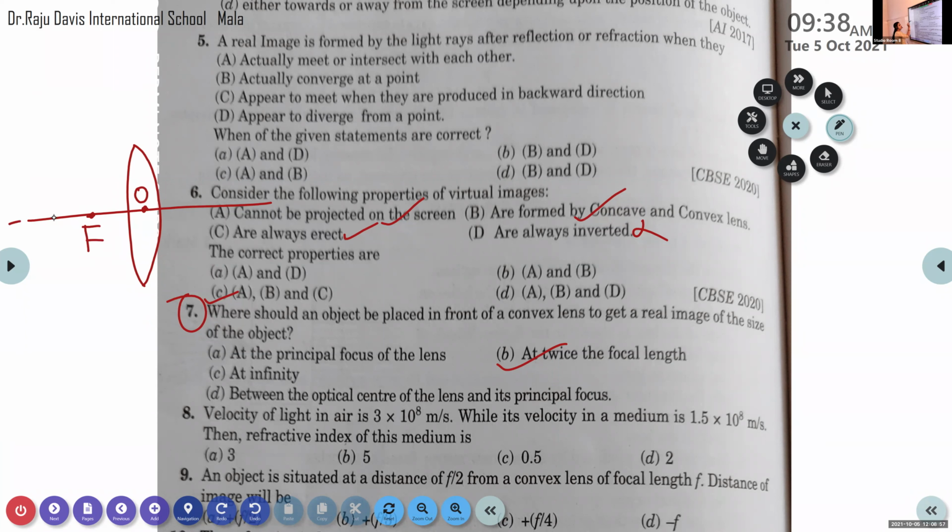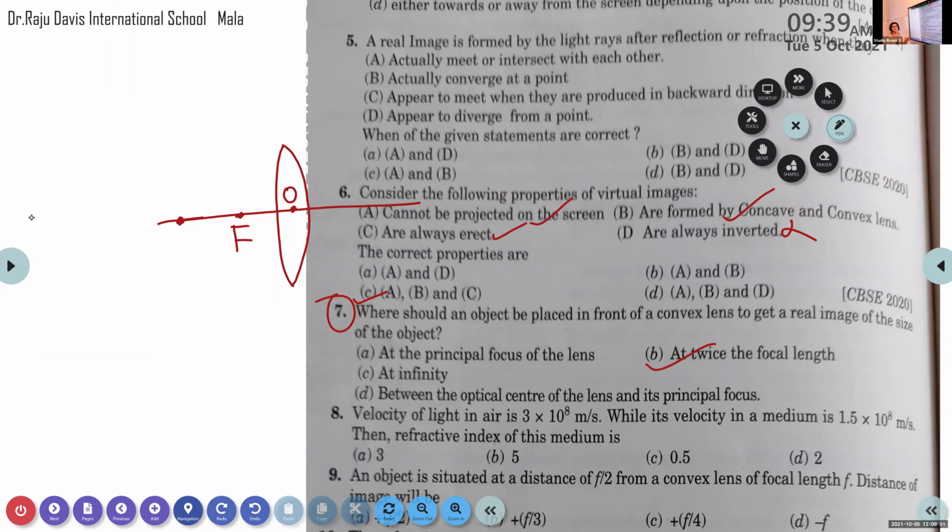In the case of a mirror, whenever the object is placed at the center of curvature, we get an image of the same size as the object. In the case of a lens also, there is a particular point where we place the object, known as 2F, which indicates twice the focal length.